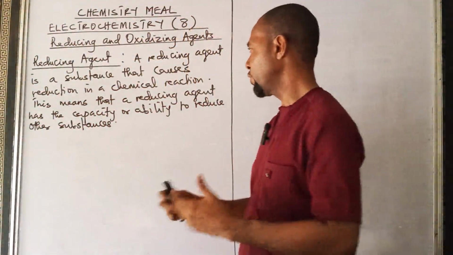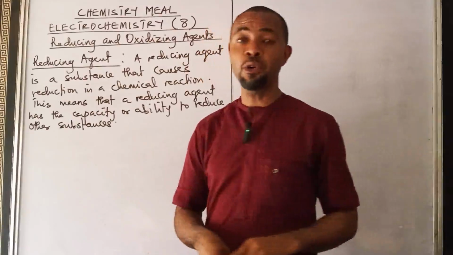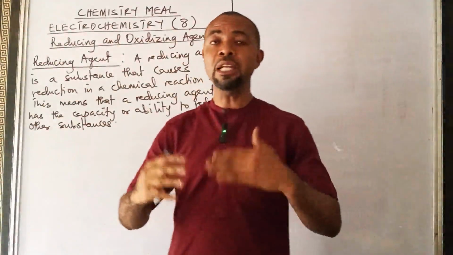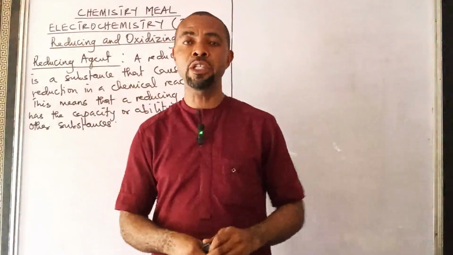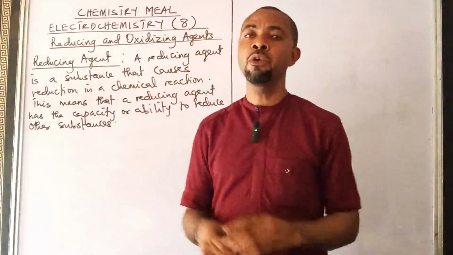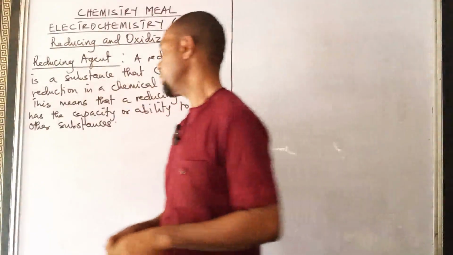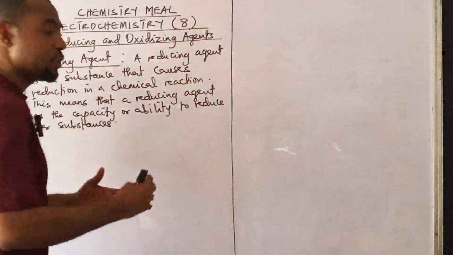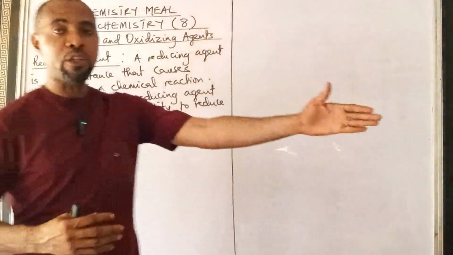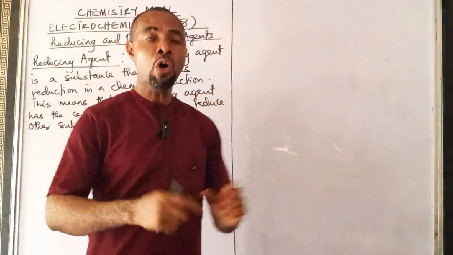That causes reduction in a chemical reaction. A substance that will bring about reduction. A substance that will cause reduction. In a chemical reaction, a reducing agent will reduce other substances and become what?